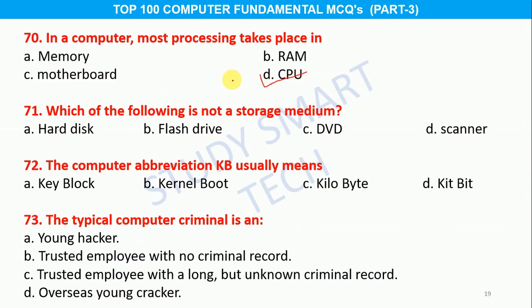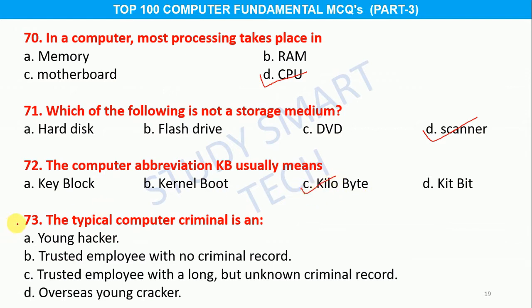Question number 71. Which of the following is not a storage medium? Option A, hard disk, B, flash drive, C, DVD, D, scanner. And the correct answer is option D, scanner. Question number 72. The computer abbreviation KB usually means option A, key block, B, kernel boot, C, kilobyte, D, kit bit. And the correct answer is option C, kilobyte.